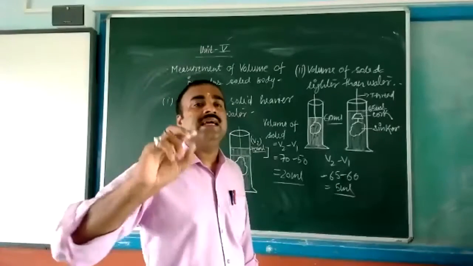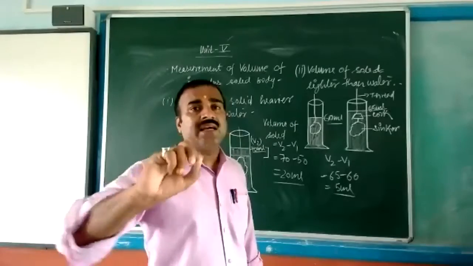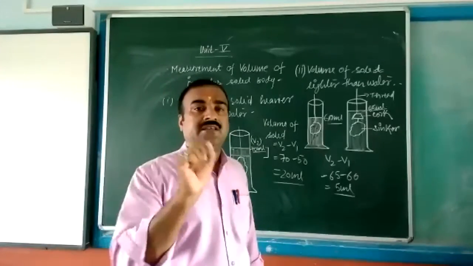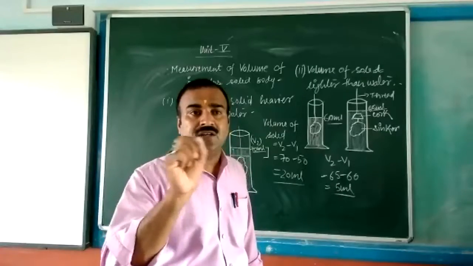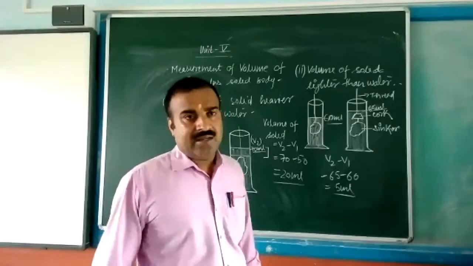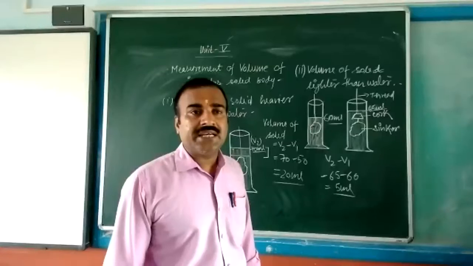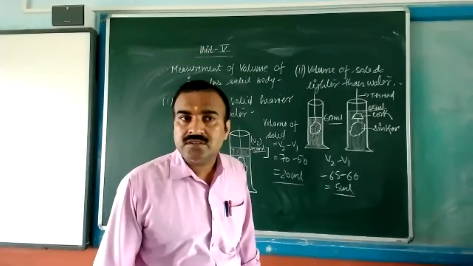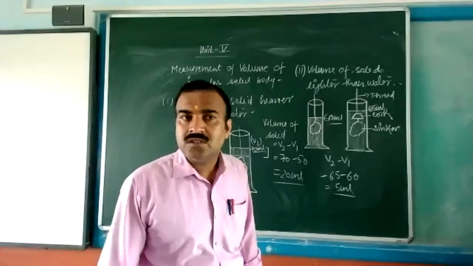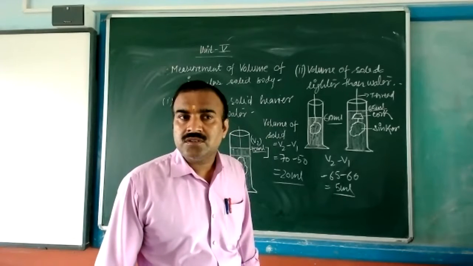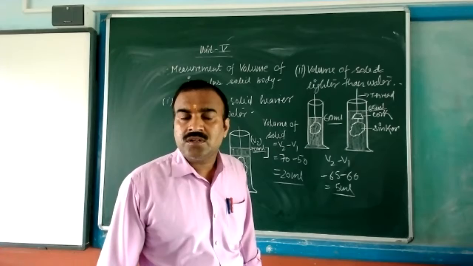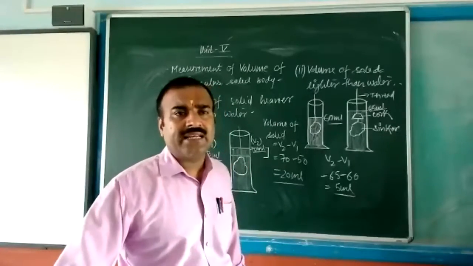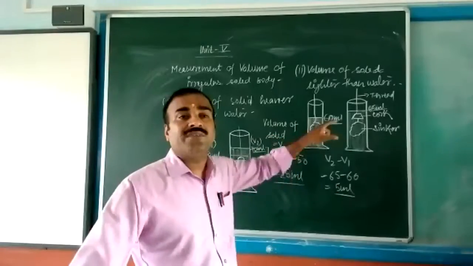If you have any container, a measuring flask or measuring cylinder, then you can do this. Okay, Ayushi. Sir, after finding the difference, like 65 minus 60 is equal to 5 ml, then it is the volume of that cork and that substance both, no? It will be converted into centimeter cube. That will be the volume of the given cork.